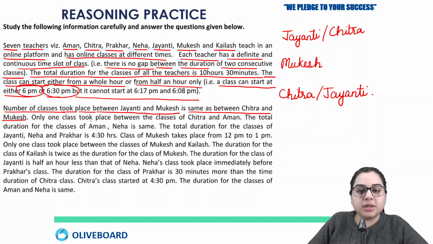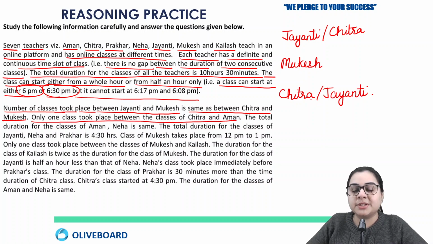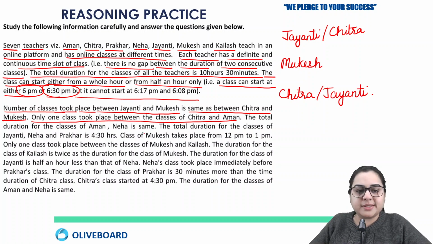Next line is that only one class took place between the classes of Chitra and Aman. We cannot connect this line here because we are not sure how many persons are there between Jayanti and Mukesh and Chitra. What we just know is that there is an equal gap between Jayanti and Mukesh and Chitra. The next statement is about the duration, so let's leave that first.